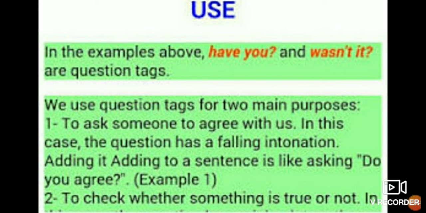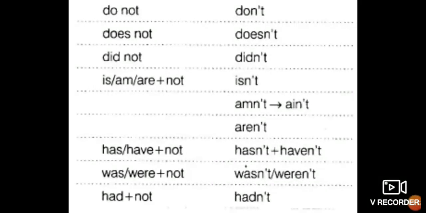For getting the confirmation, to get the right information, we add a small question tag to a statement. That is a question tag. I think the definition of question tag is very clear to all.